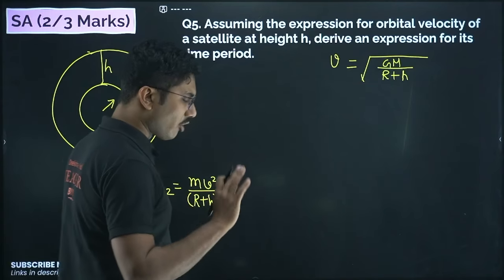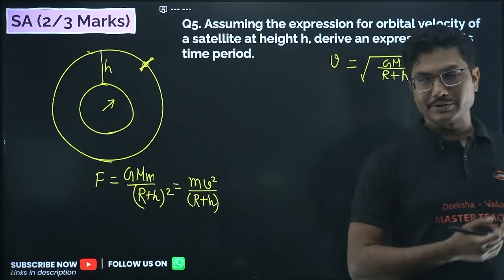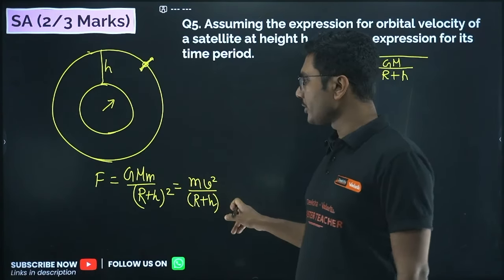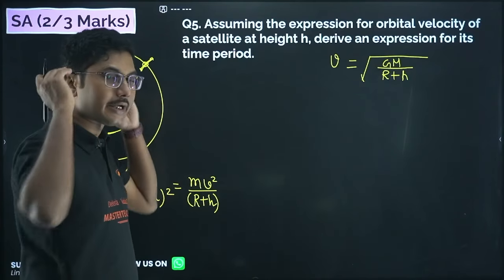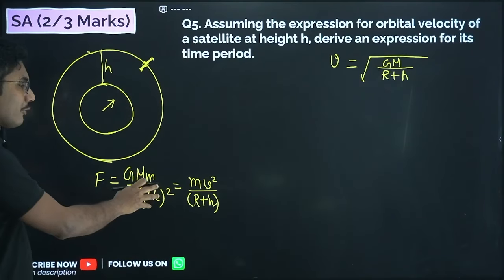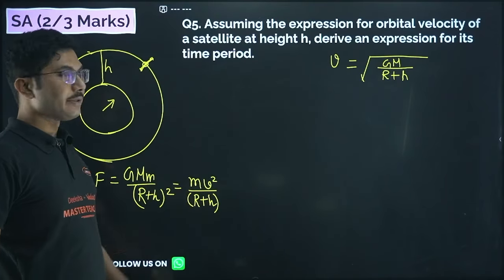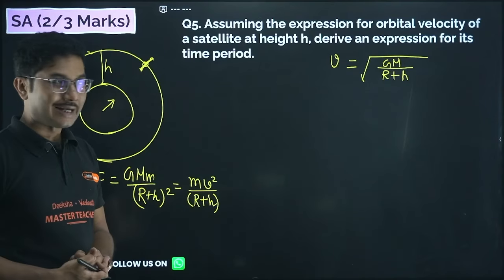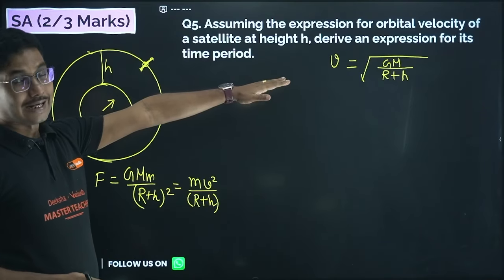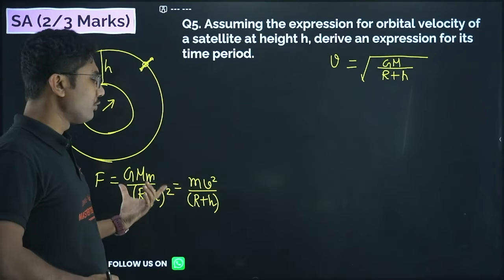In this case, instead of all the distances, we will use r plus h. If you compare these two equations, you can calculate the velocity of the satellite. In case you forget the exact formula, remember that gravitational force and centripetal force should be equal, so from there you can find the satellite's velocity.